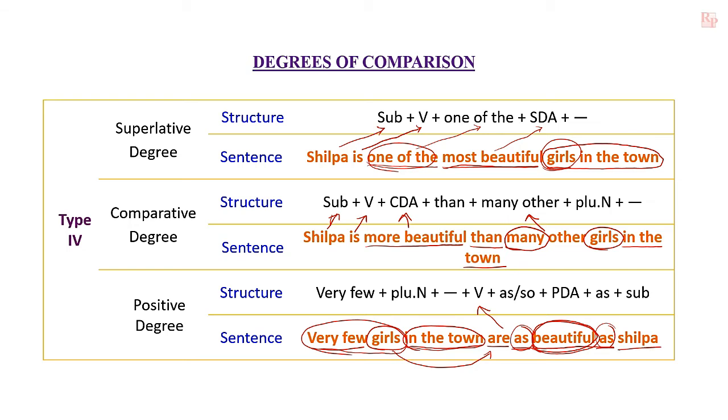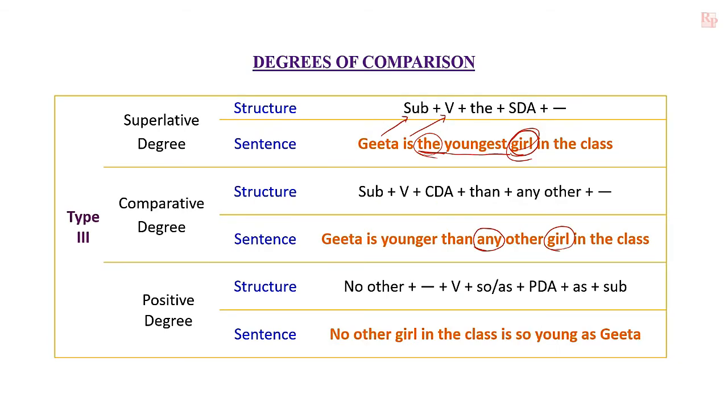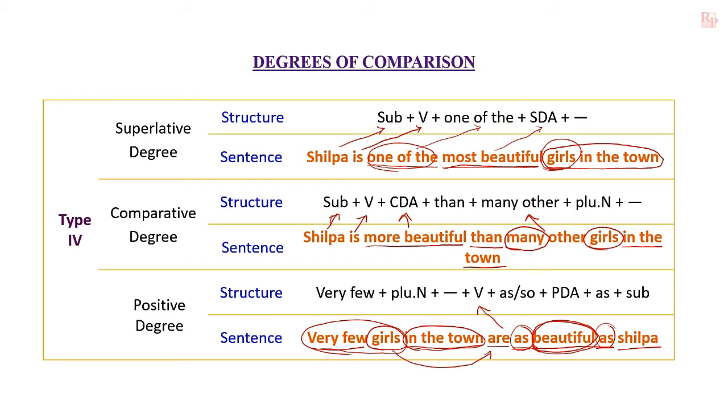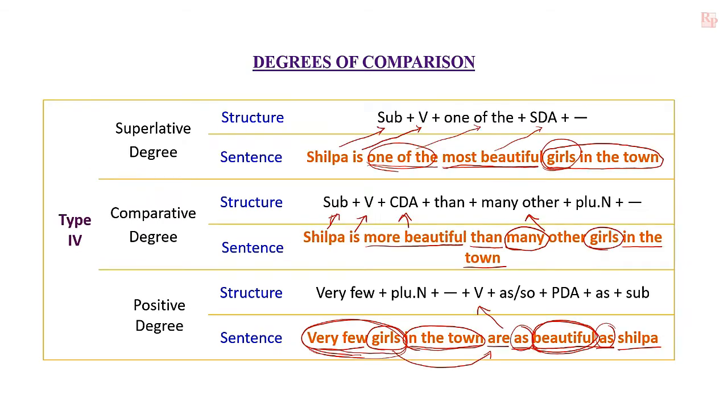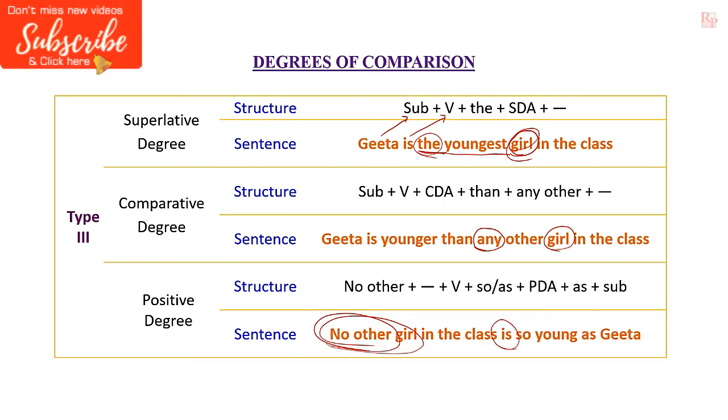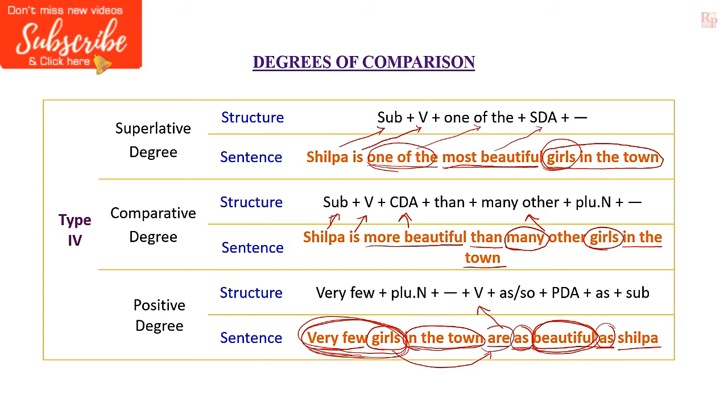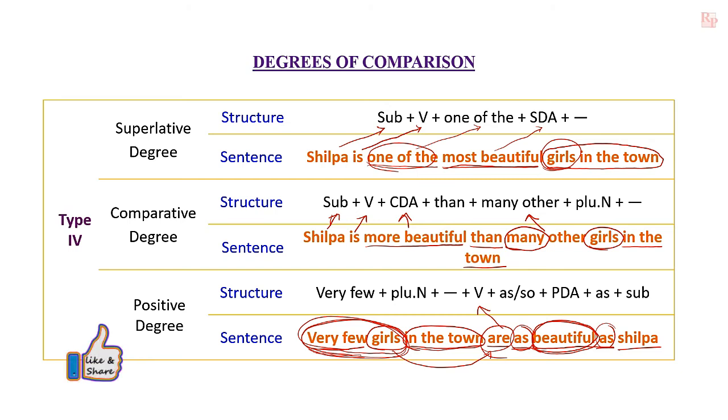See the differences of type 3 and type 4 in positive degree. Here "no other" is used. In this type 4, "very few girls," very few is used. Here "no other girl," no other plus singular noun. Here "very few" and plural noun is used. Just like that, here verb is in singular, here verb is in plural. That much of differences are there in type 3 and type 4. Let us see some more examples.